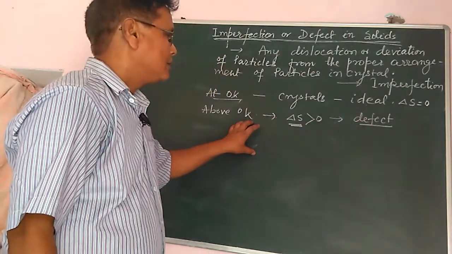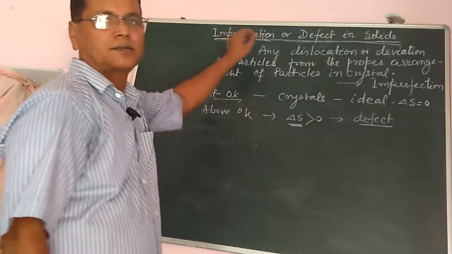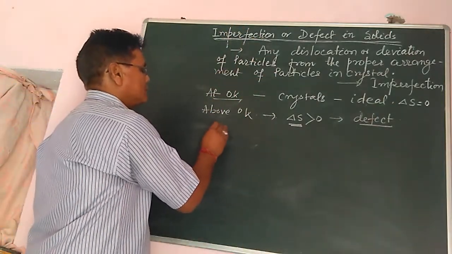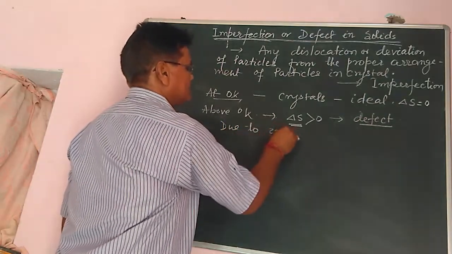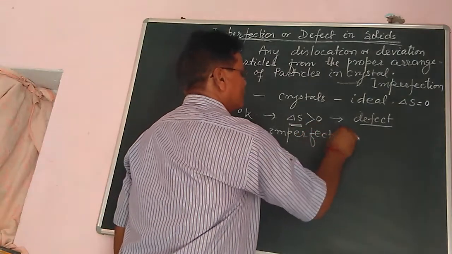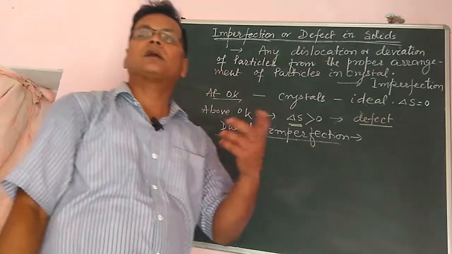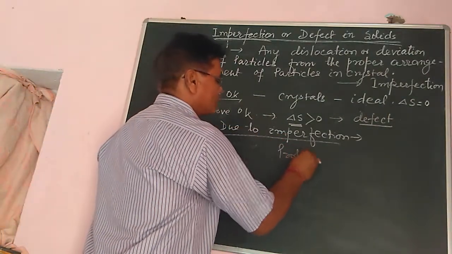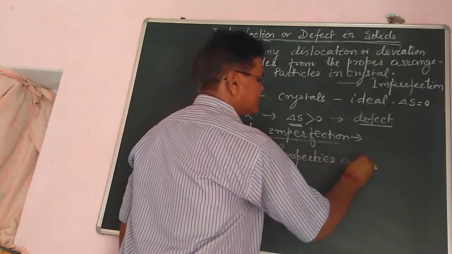If there are defects or imperfections in the crystal, then due to imperfection their properties are changed.